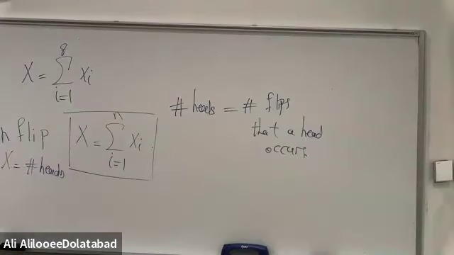It means that the expectation of x is the sum of the expectation of each xi. And the expectation of each xi is nothing other than 1/2. Okay, so then let me show you this on the slide.